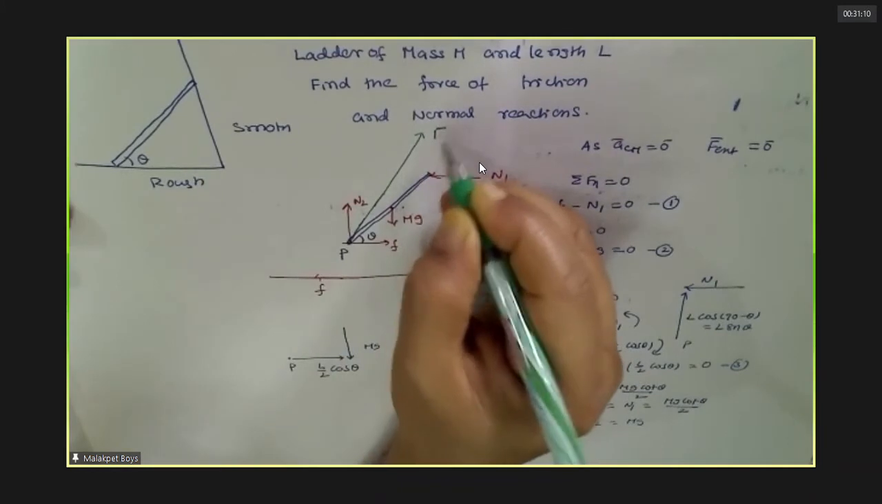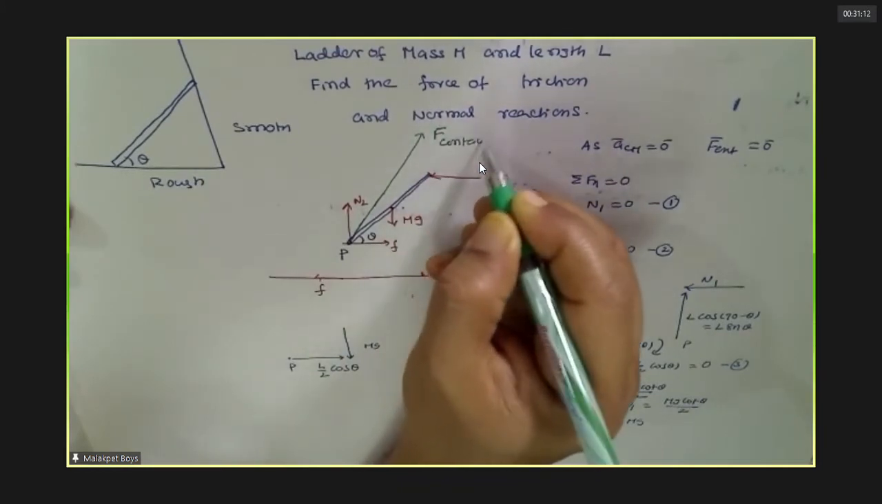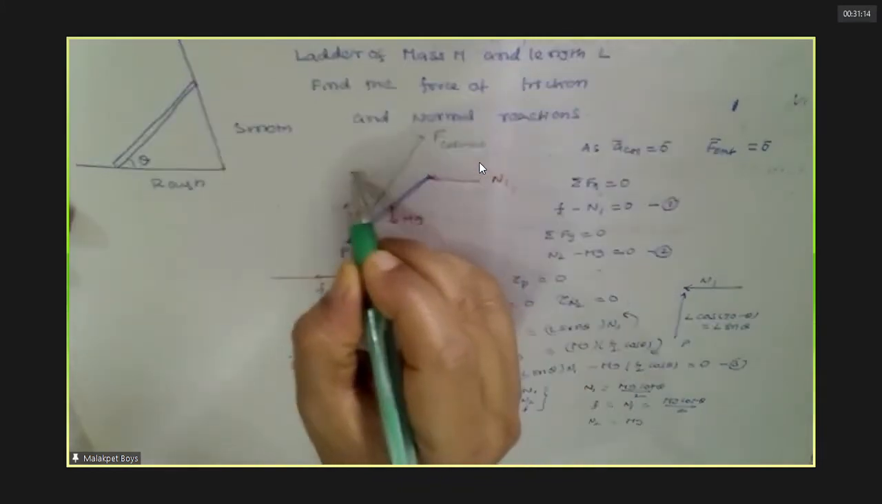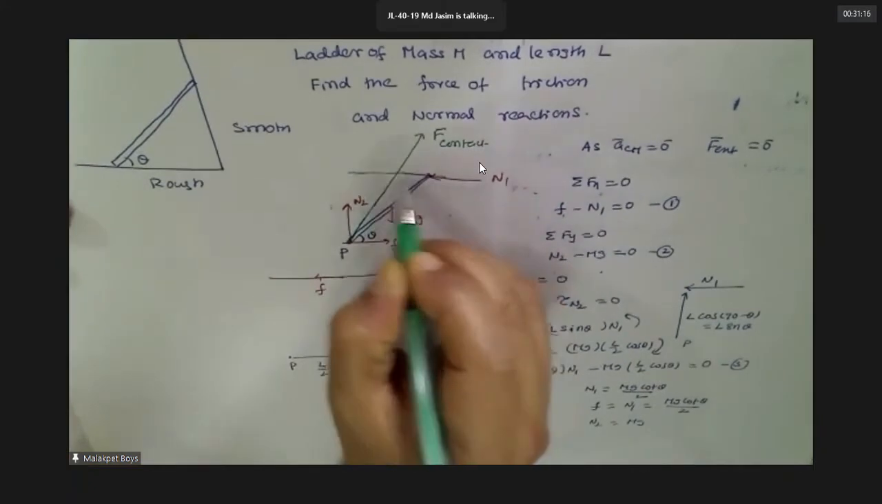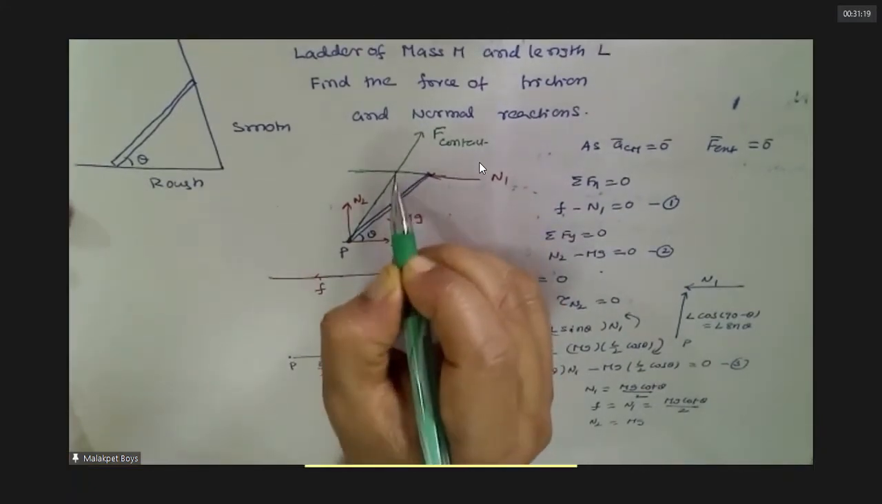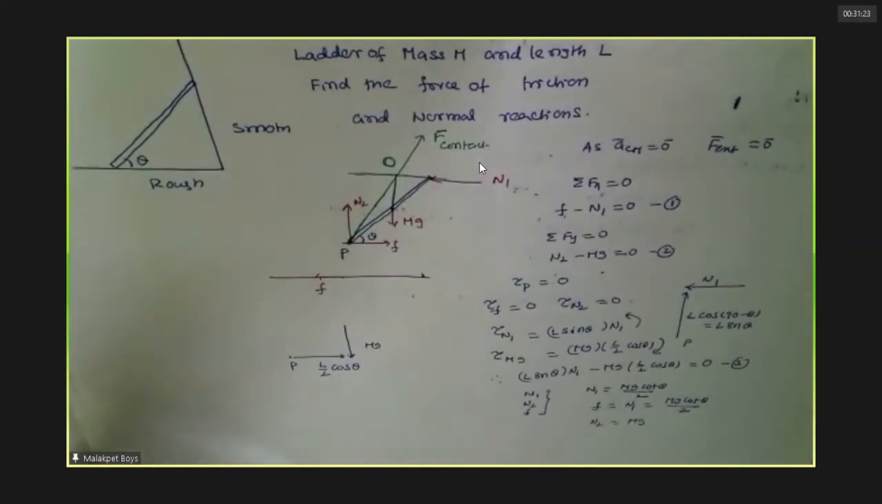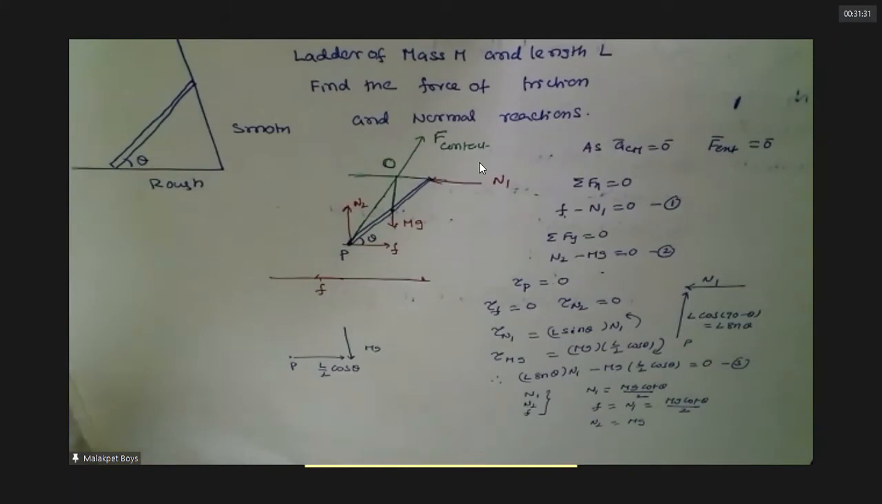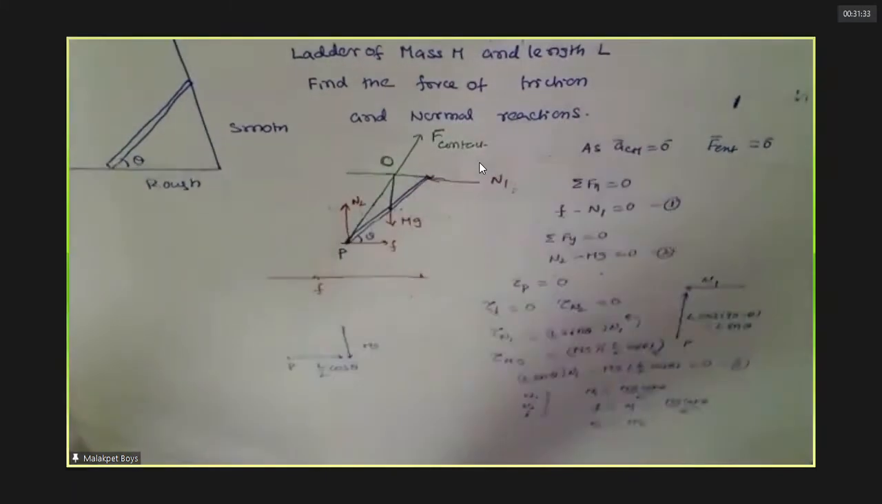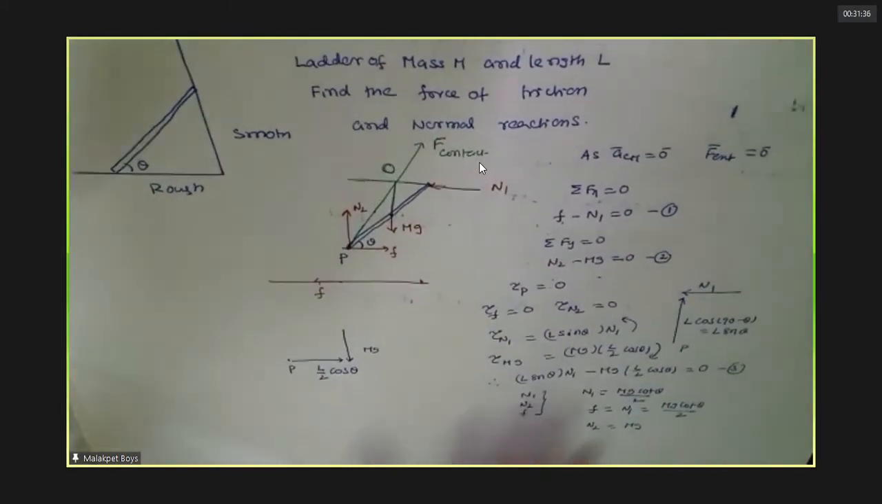This is F contact net. This is the normal reaction, no? This is mg, no? They must meet at one point always. Okay, that is called the point of concurrence. They must meet. Understood this? Using that meeting point also we can do this problem, but that's a little bit complicated. Adhere to one method. This is enough.